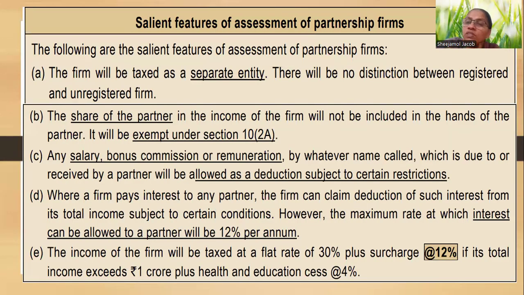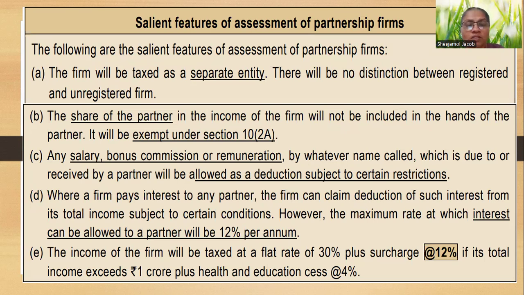And what are the features of this assessment of partnership? The first one is that it is treated as a separate entity. That means there will be no distinction between registered and unregistered firms. The share of the partner will not be included in the hands of the partner. It will be exempt under Section 10(2A). Any salary, bonus, commission, or remuneration by whatever name called, which is due to or received by a partner, will be allowed as a deduction subject to certain restrictions.